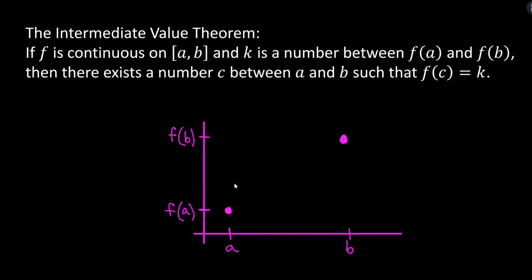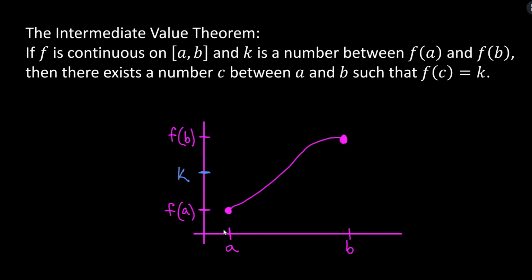So how do we write this into a formal mathematical theorem? Well, it's right here. If f is a continuous function on the closed interval [a, b], and k is a number between f of a and f of b. So let me just draw an example function. k is any number between f of a and f of b, so k is a y value. Let's write it here. This is an example of some k.